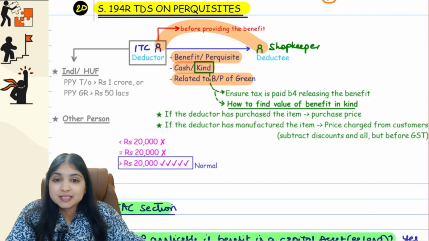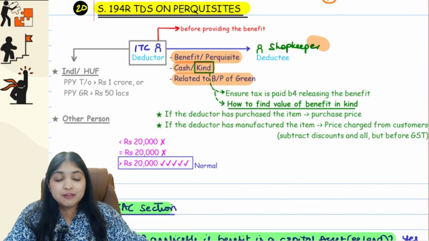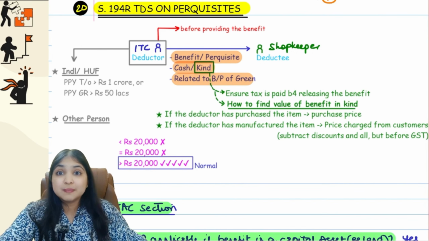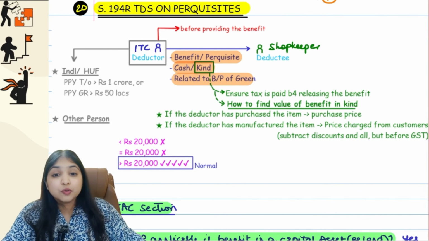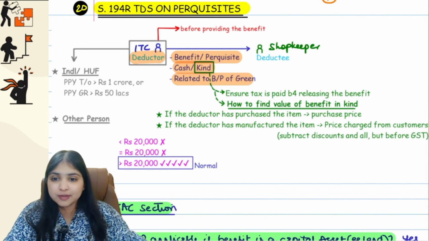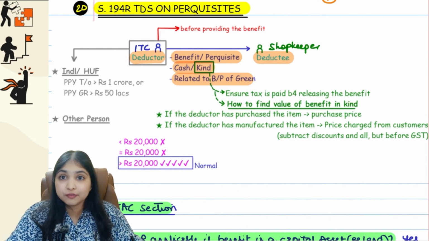Okay, if these conditions are fulfilled, first of all, do you agree for the shopkeeper this gold coin is going to be an income, guys? It's a benefit or a perquisite for him relating to his PGBP head. It's a taxable income for him, a taxable income under 28 clause 4. And the source of the income for the shopkeeper is ITC. So ITC at source will deduct tax. ITC will become the deductor of tax and the shopkeeper will become the deductee of tax.